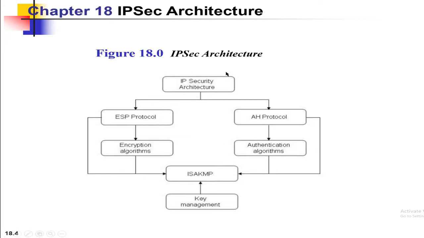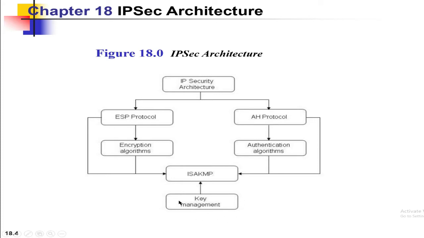In order to implement IP security, we have to implement two different protocols, that is the ESP protocol and the AH protocol. ESP is the Encapsulating Security Payload protocol and AH stands for Authentication Header protocol. ESP provides confidentiality, authenticity and integrity, and AH provides authentication and integrity, and it does not provide any confidentiality.